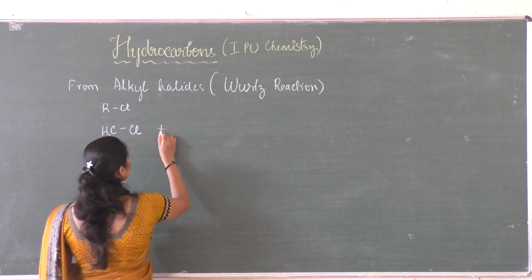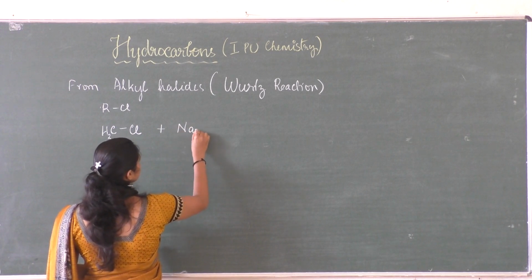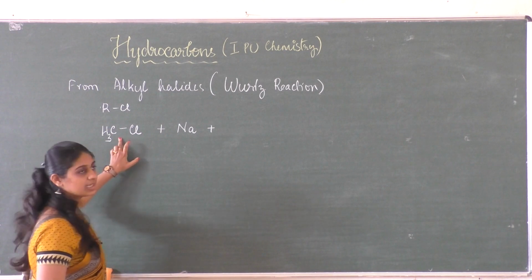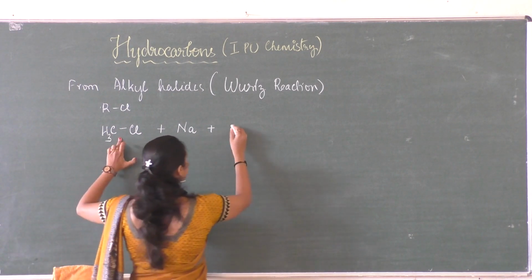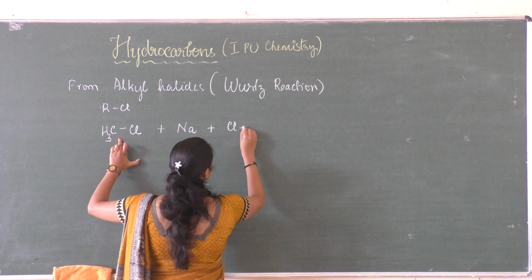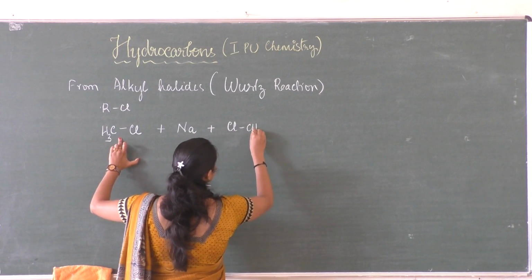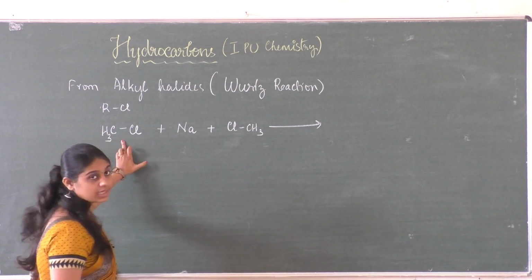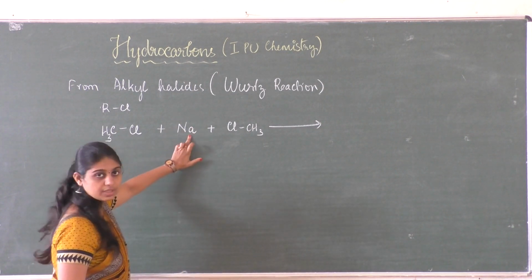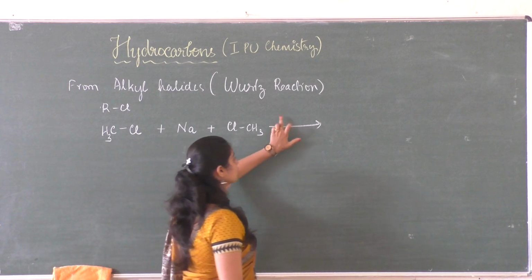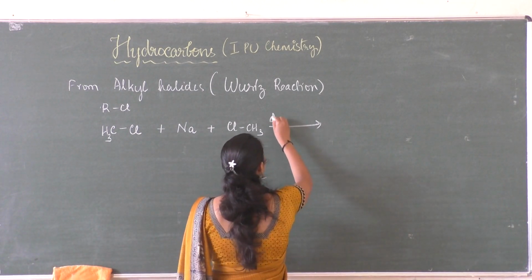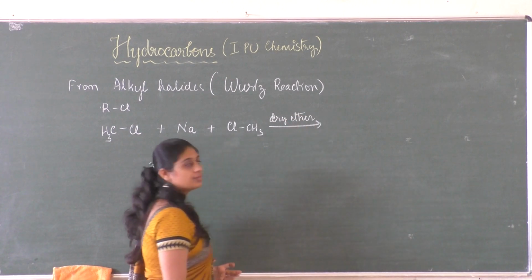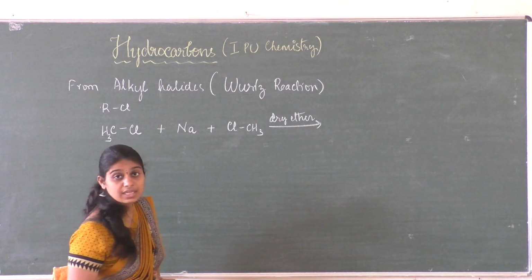So it is Na. We need to have 2 moles, or 2 molecules, of alkyl halide, so I am writing this again: CH3Cl, CH3Cl. So alkyl halides on treatment with sodium metal in the presence of dry ether give higher alkanes.